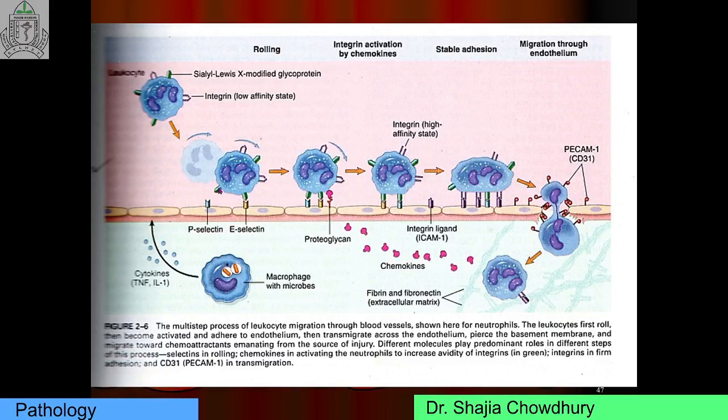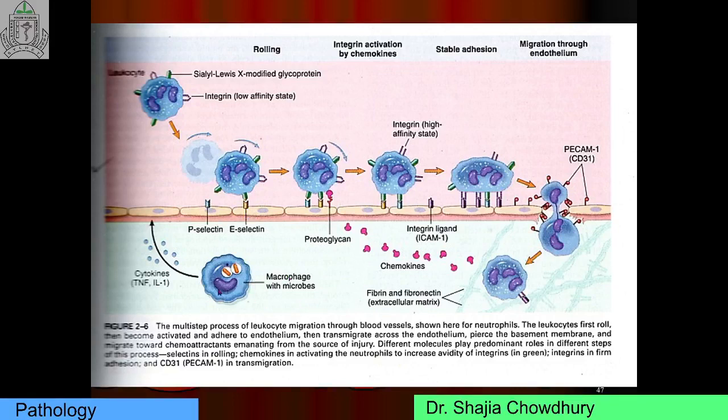So the first event is induction of adhesion molecules on the endothelial surface. Mediators such as histamine, platelet activating factor, and thrombin stimulate redistribution of P-selectin from its normal intracellular stores in the granules to the cell surface.